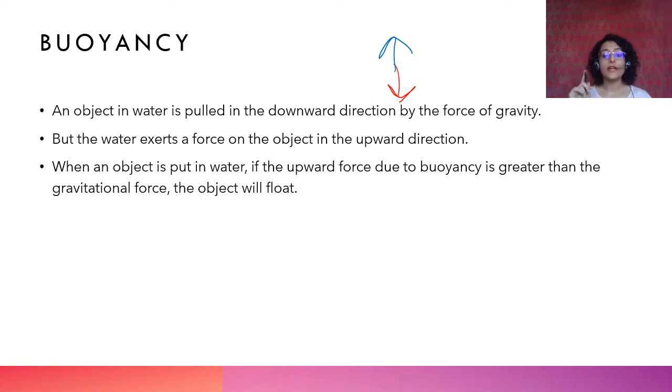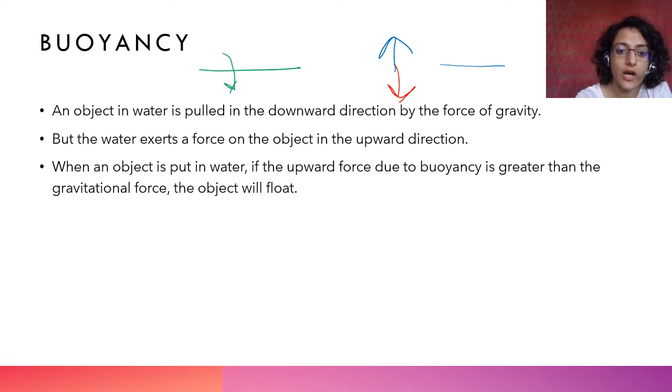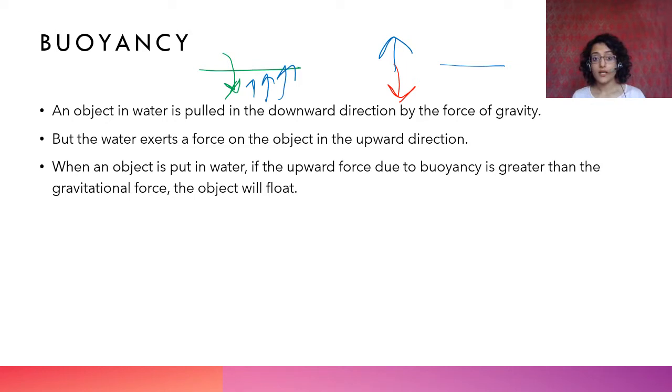And once the object, because I told you that the force of buoyancy keeps increasing as the object is going down the surface of the water or of any fluid. So as it is going down, the buoyancy keeps on increasing until a certain level, for example, until the object is fully immersed. But it is also possible that even before the object is fully immersed, the buoyant force and the gravitational force balance each other. Okay? So in that case, that half immersed body will float on water, right?